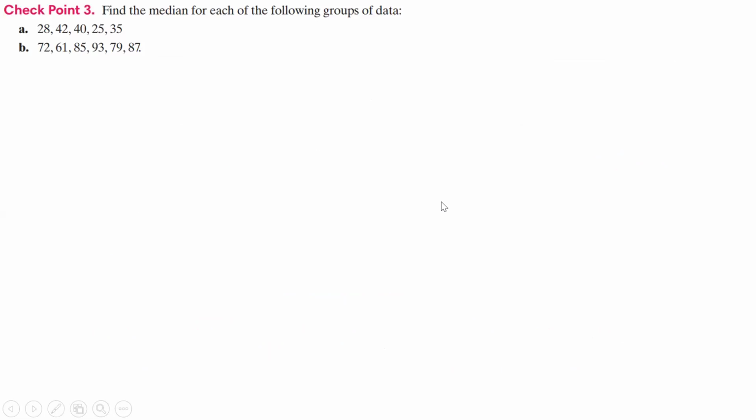All right, so we're supposed to find the median for each of the following data groups. First things first, we have to rearrange these in smallest to largest order. That would give us 25, then 28, then 35, then 40, and then 42. The middle of the list is right here. There are two on this side and two on this side, so the median is equal to 35.